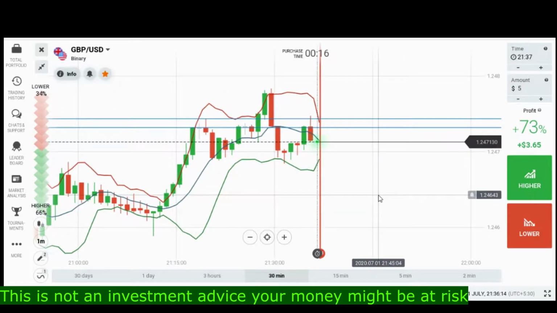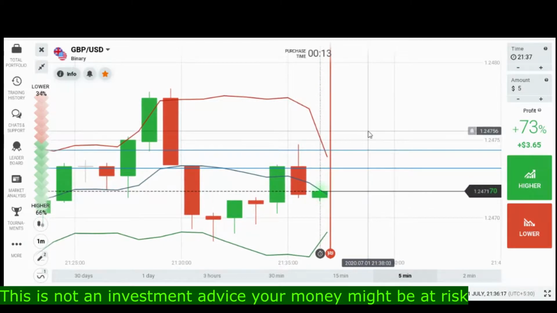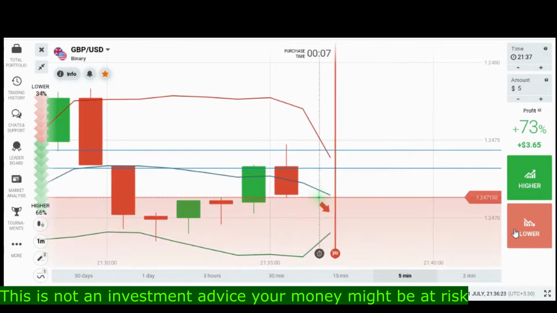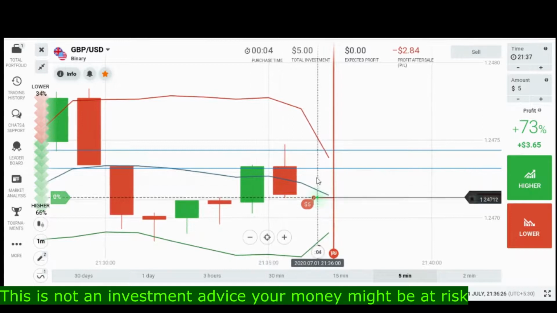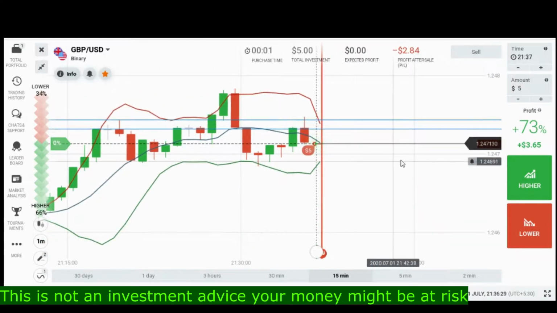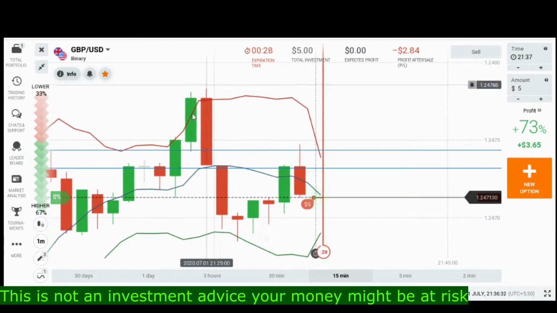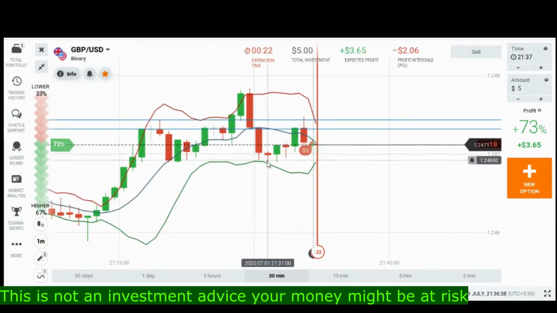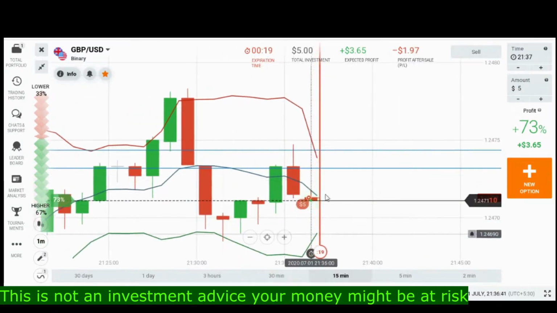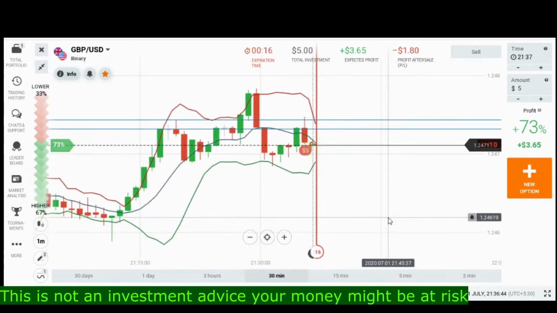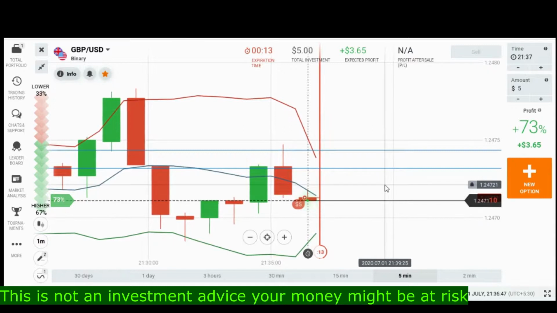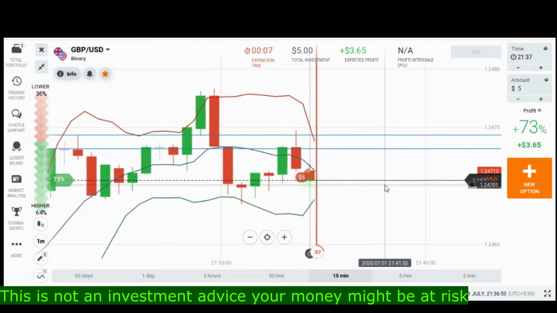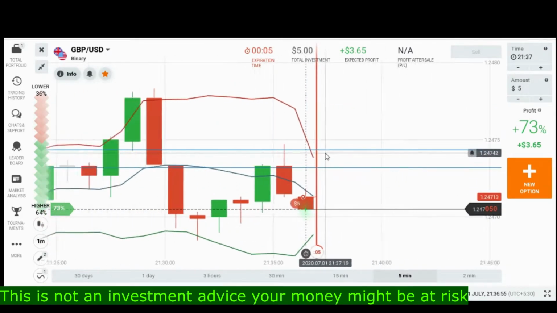Okay, yes, okay. Here I am going for a trade in the lower direction because this candle says that the market wants to go some more down, because this is a very strong down candle, and this is the pattern the market is following. That's why I take the trade in the down direction, and this will be my last trade, and I will close this session because this video is getting longer. That's why I am closing this session.